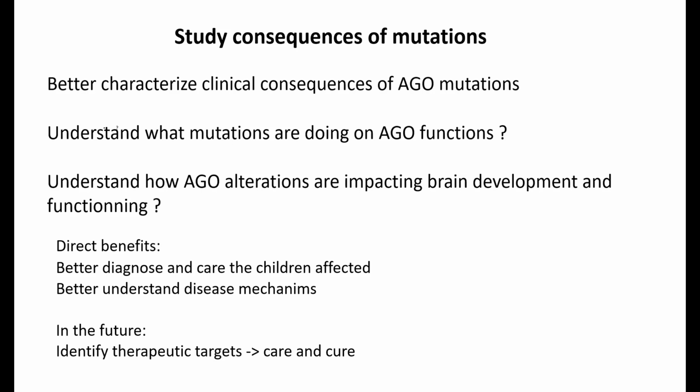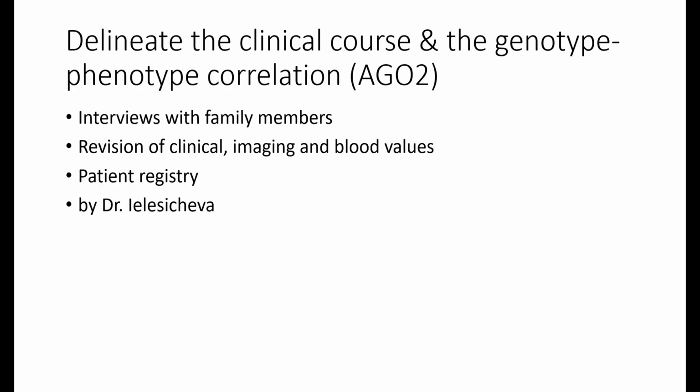So we should identify more families in the next coming months, and it will be improved by better knowing the clinical manifestations associated with the syndrome. Also identifying novel mutations could help us to better understand the disease mechanism, because if we have more mutations on the protein, we could see what are the positions that are really important for the protein function. And in the future, for sure, it will also maybe help to identify potential therapeutic targets. So that's the idea, basically.